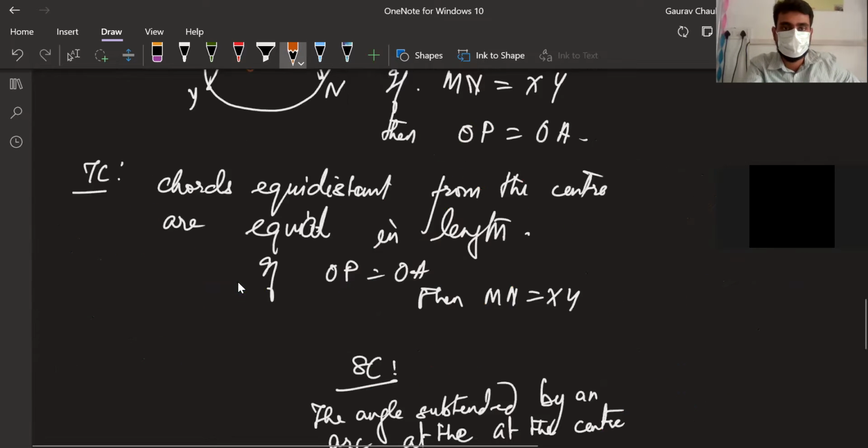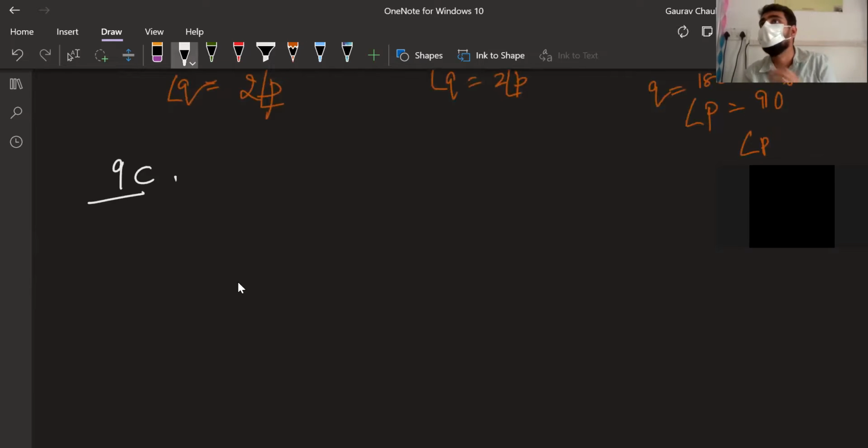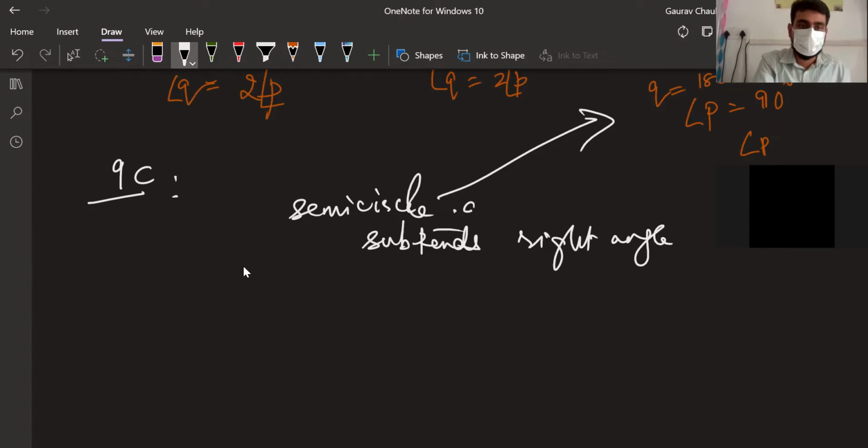We did 8C. Going on to 9C. Theorem 9C: the angle subtended by a semicircular arc on a circle is a right angle. This is basically the semicircle thing. We have written it as a separate theorem: a semicircular arc will subtend, a semicircle subtends a right angle. Always. All right.